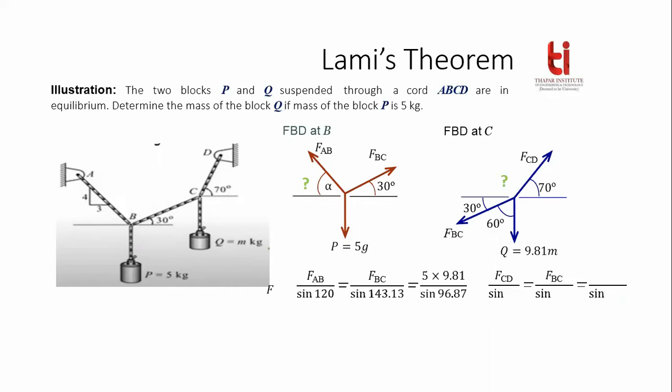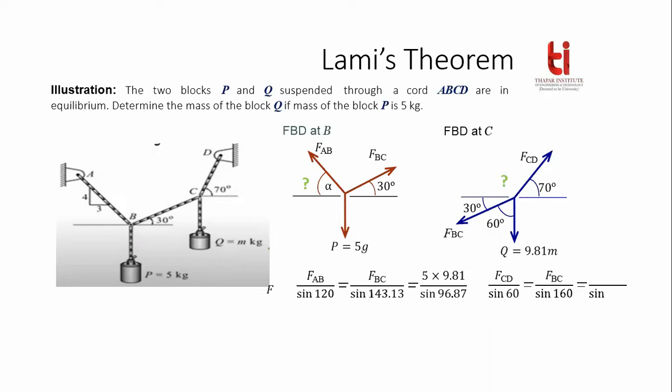Again, for this FBD, let's have some practice. What will be the angle here? 60 degrees, perfect. And what about this angle, the FBC divided by sine of what? 160 degrees. 90 plus 70, that is 160, perfect.